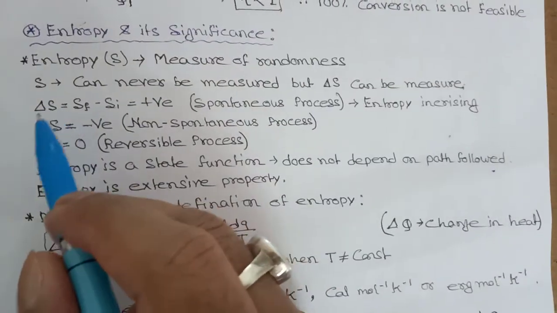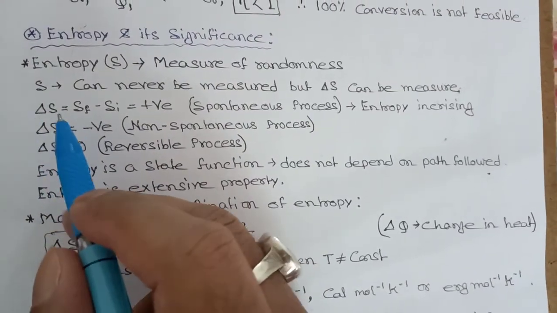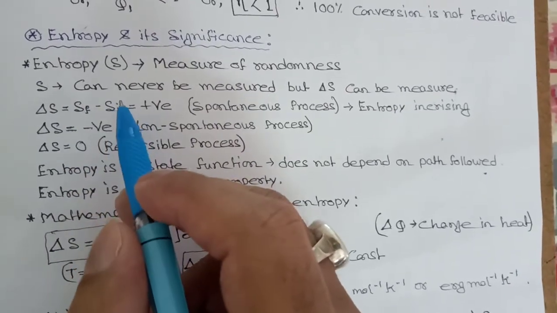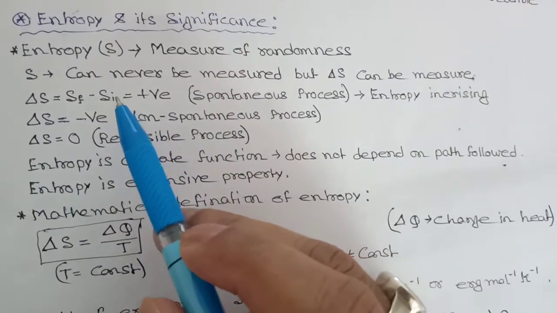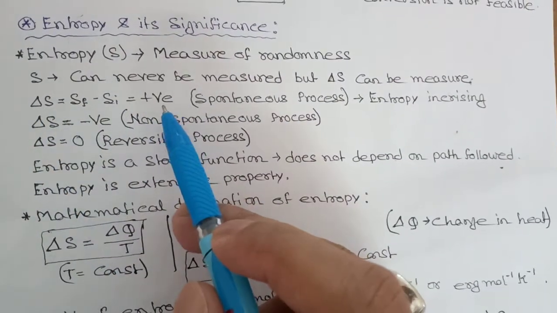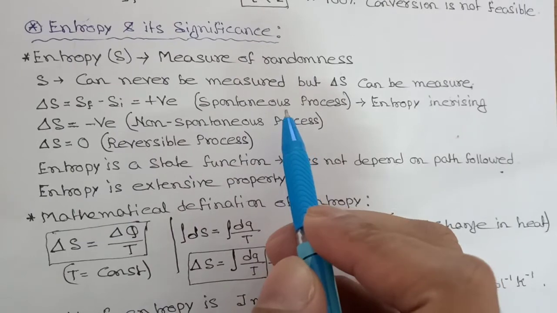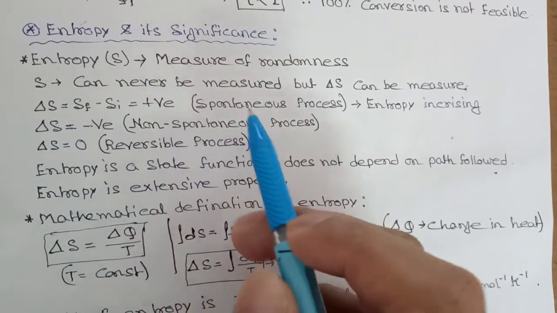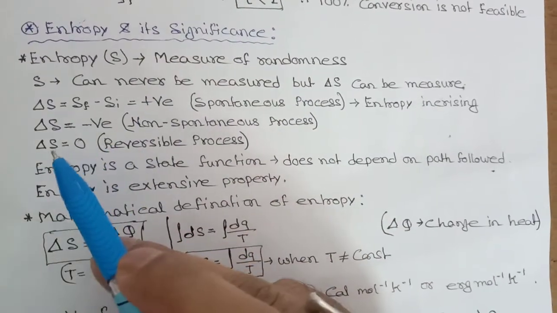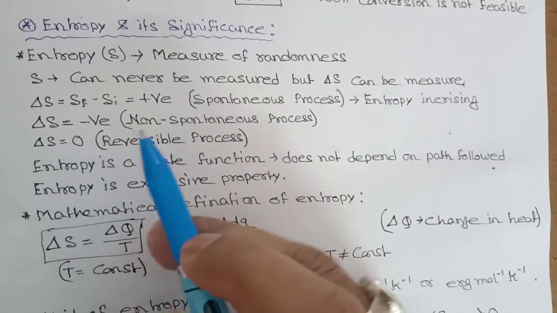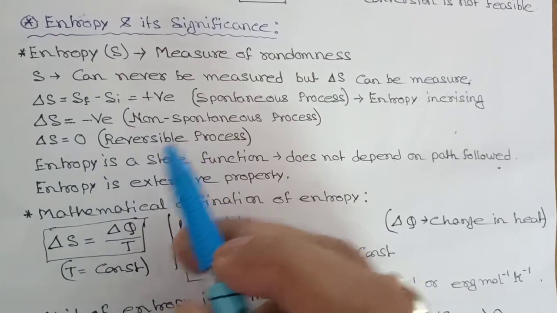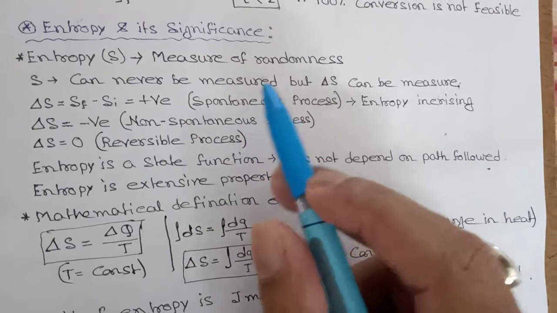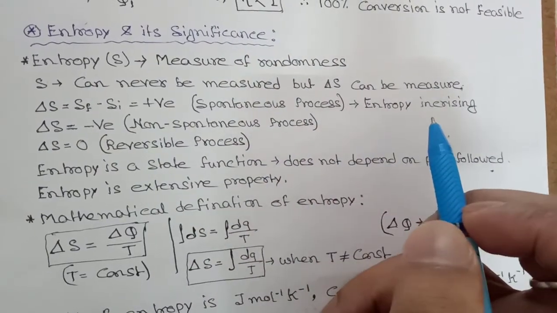How? See, this is change in entropy. Del S is equal to entropy of final state minus entropy of initial state. When change in entropy is positive, then the process will be called spontaneous process. When change in entropy is negative, then the process will be called non-spontaneous process. And when change in entropy is 0, then the process will be called reversible process. And always remember, in spontaneous process, entropy must increase.